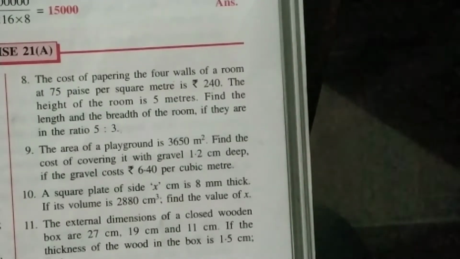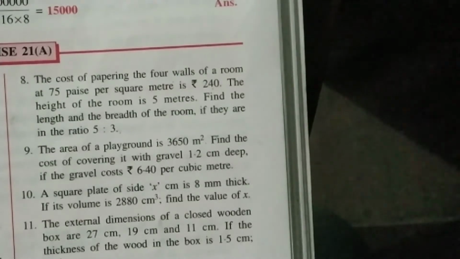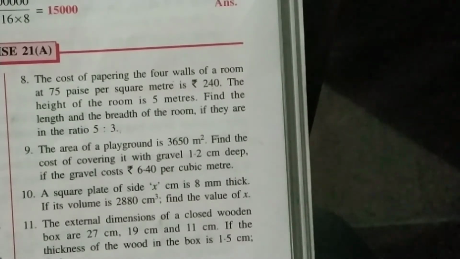Today we are going to continue 21A exercise. Now we are going to start 9th question. Area of a playground is 3650 meters square. Find the cost of covering it with gravel 1.2 centimeter deep, if the gravel costs 6.4 per cubic meter.